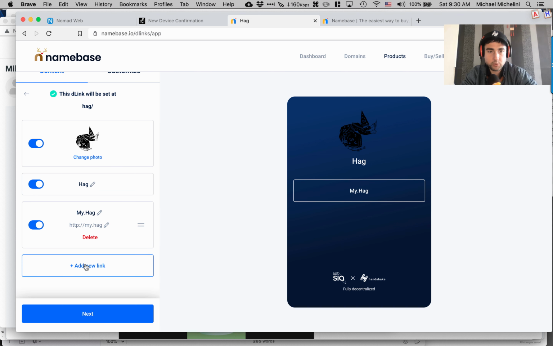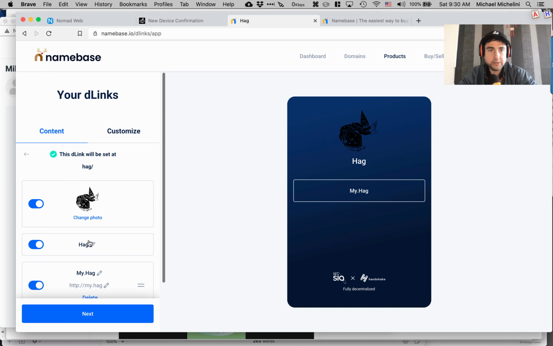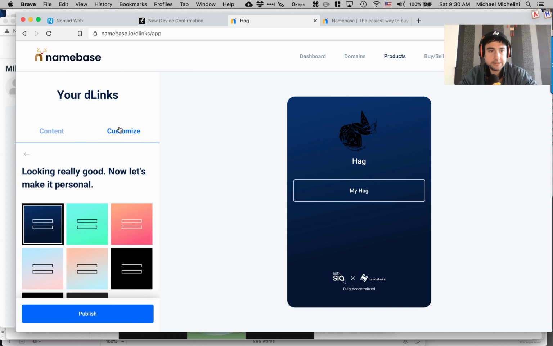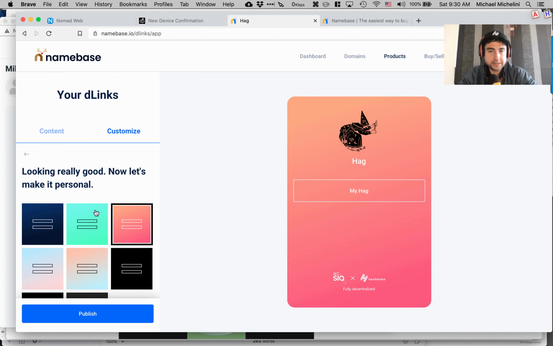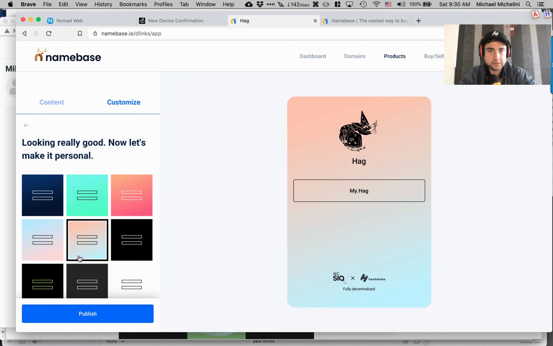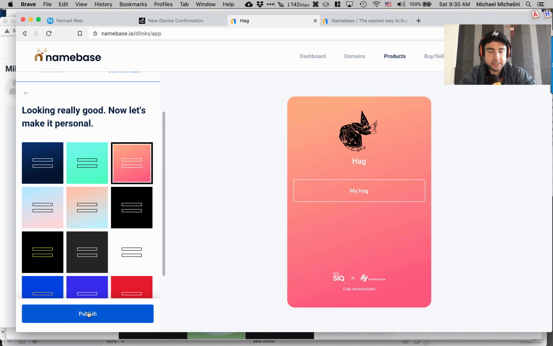You can of course add more and more. And you can drag and drop them. It's pretty straightforward, hopefully, for you. Customize. You can make a different. I think that's a little bit cooler. Huh? You can do different colors. It's basically a simple page builder.